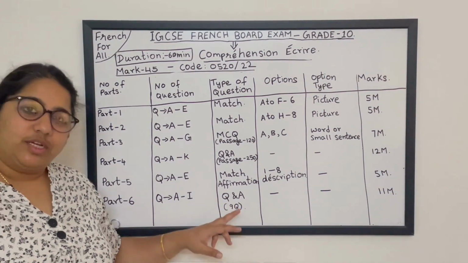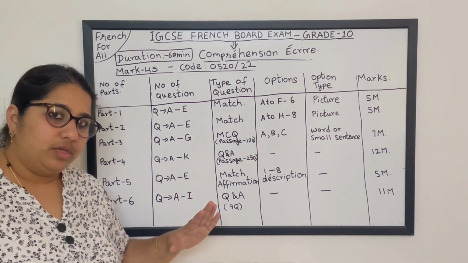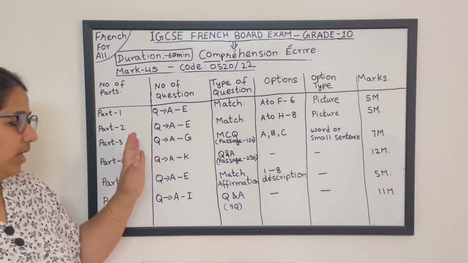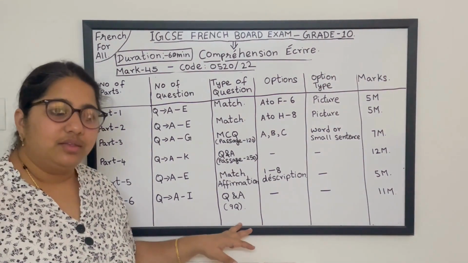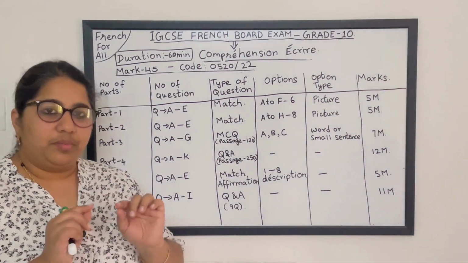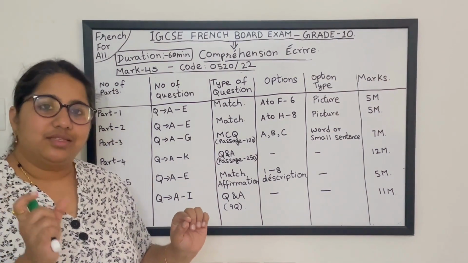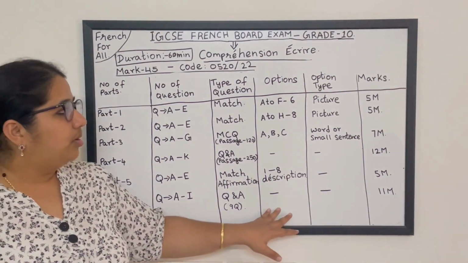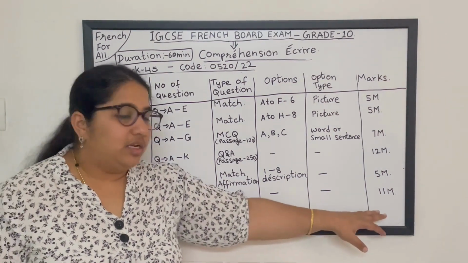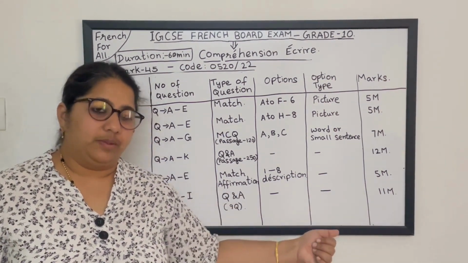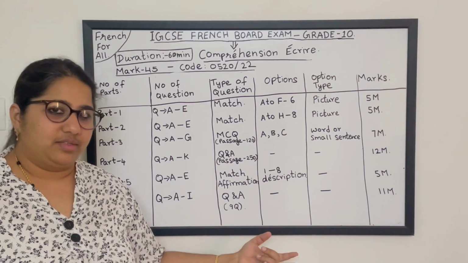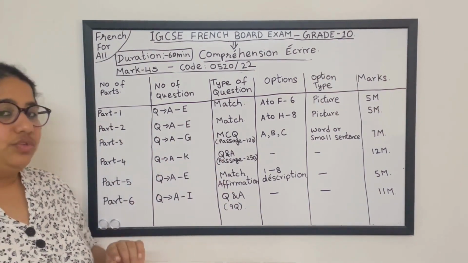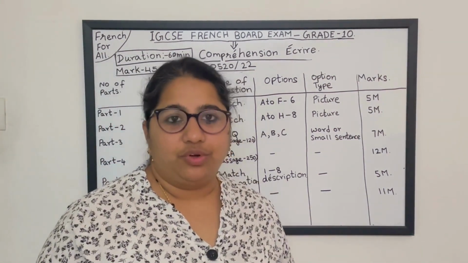It will be in question and answer form. Questions will be given without any options. You have to understand the passage and write the answer. The answer can be in one sentence or the exact word which is expected in that question. So no options, that's it. And the number of marks for this part is 11 marks. Is it clear? Now students, you have seen the pattern of the exam.